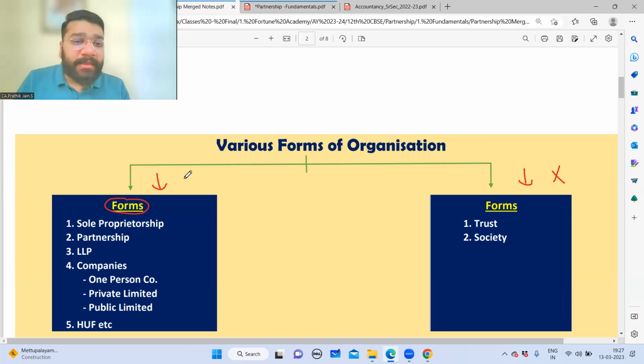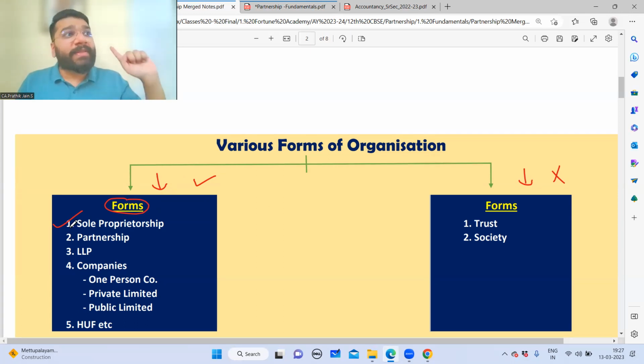So I'm not discussing this. We'll be discussing this. In this, the very first form is sole proprietorship concern. So what is a sole proprietorship concern, and how do we do the accounting for it? We have studied it already in your 11th standard, once upon a time.